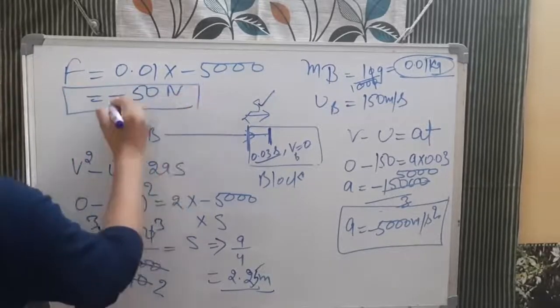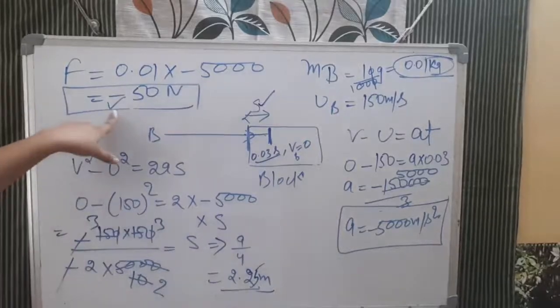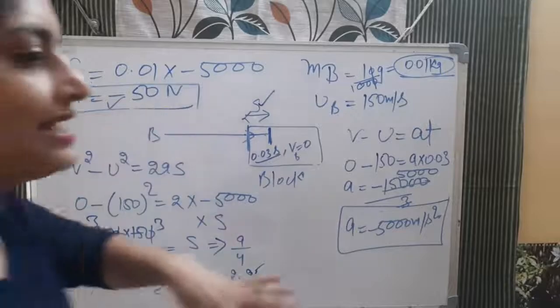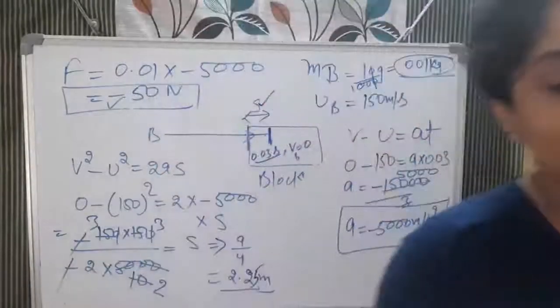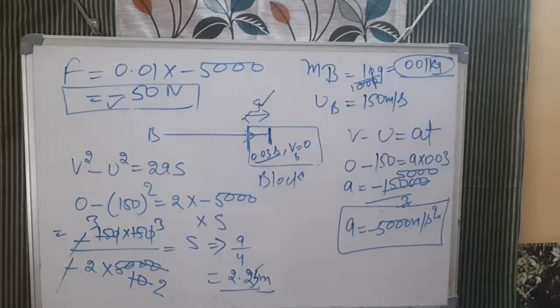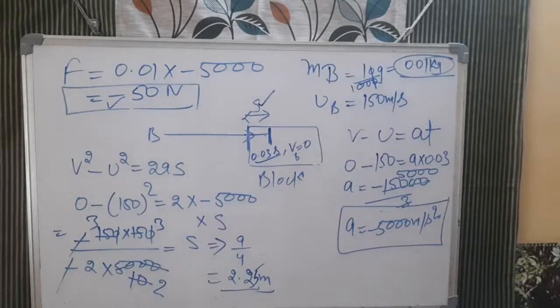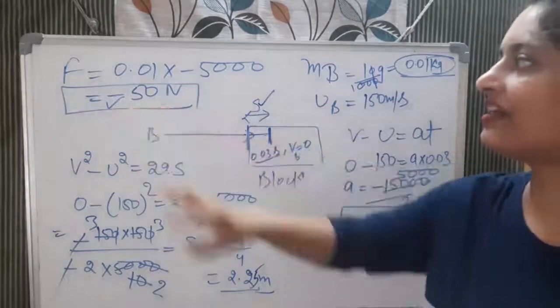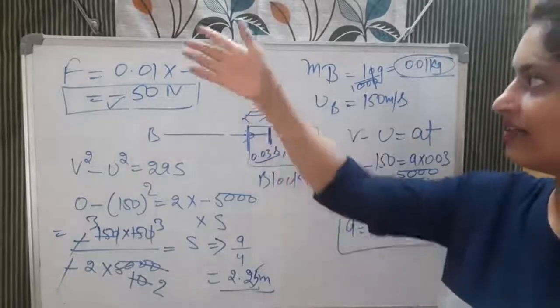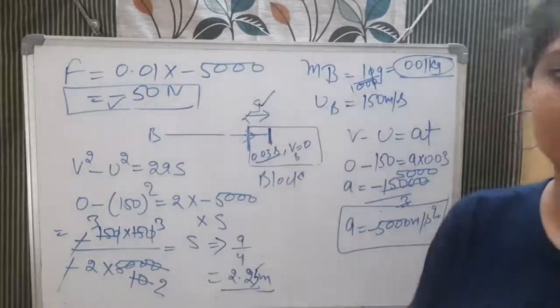So what is the minus representing? Minus represents that the force of friction opposes the motion. So the minus represents only the direction, and here it is minus 50 Newton. If you want to write the magnitude, then the magnitude will be only 50 Newton. But if you want to include the negative sign, that is also correct, because this is a retarding force, not an accelerating force. When the object finally comes to rest, that force is a retarding force. So this is minus 50 Newton.